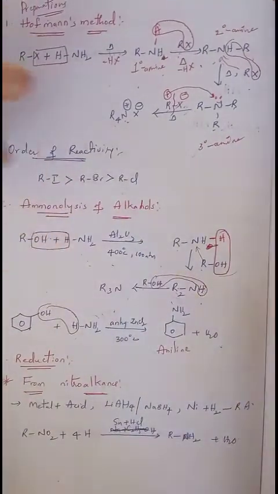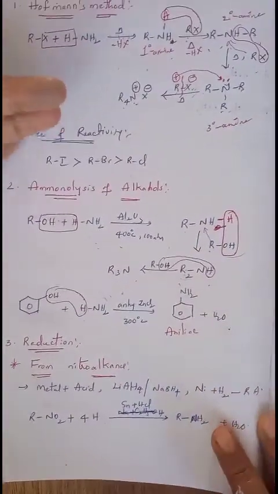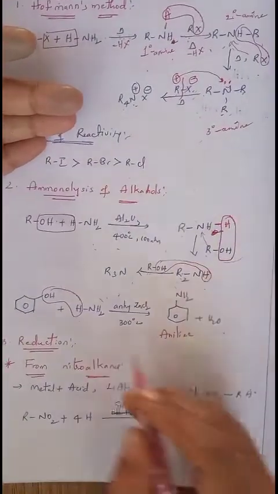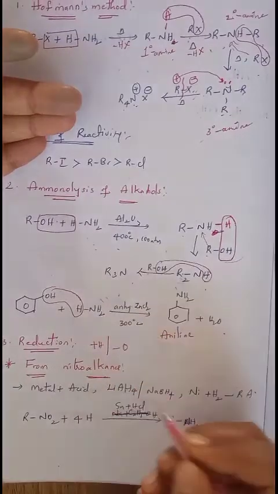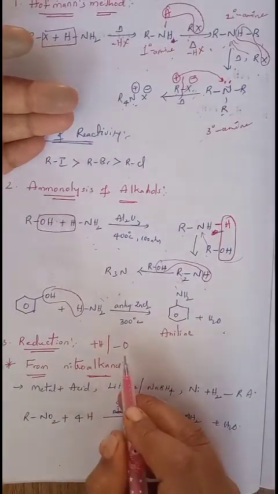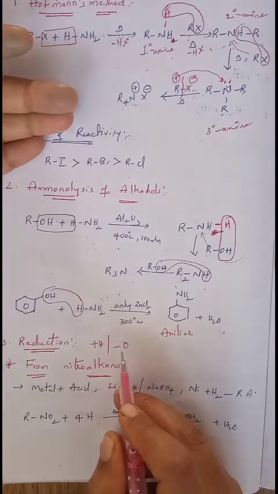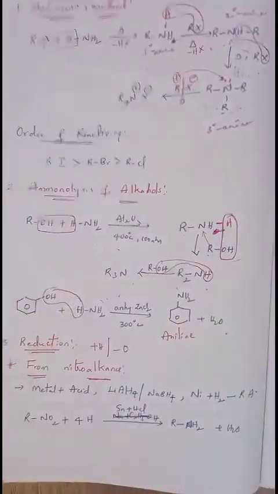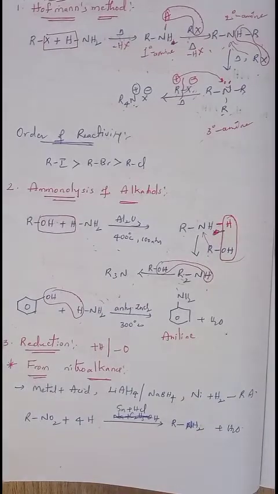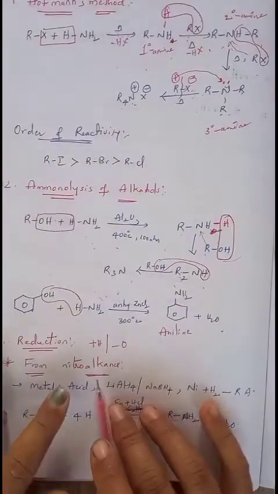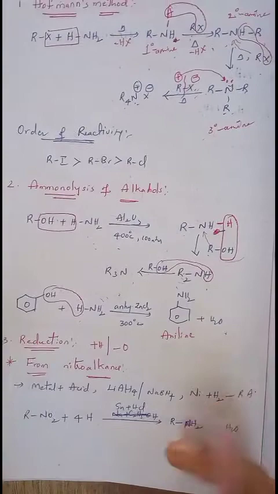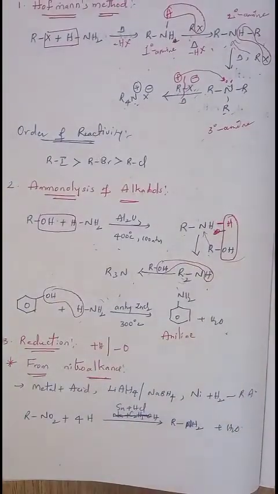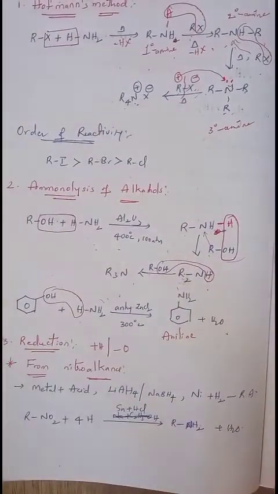Now we'll move on to the next preparation method, that is by using reduction. Reduction is nothing but addition of hydrogen or removal of oxygen. So either by addition of hydrogen or removal of oxygen, reduction will take place on the corresponding nitroalkanes and a few other compounds. Finally, they can be converted into amines. Under this reduction, we have different types of chemical reactions. We will discuss one by one.